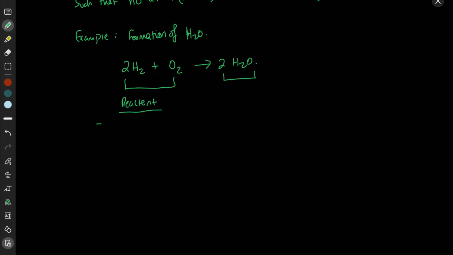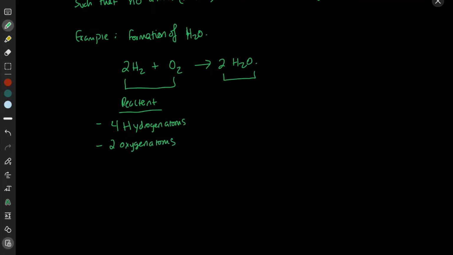Okay, so how many hydrogen atoms do we have? We have a total of 4 hydrogen atoms, right? Because you have a coefficient of 2, which means that there's 2 hydrogen molecules. Now within each hydrogen molecule has a subscript of 2, which means there are 2 atoms per molecule of hydrogen. And in this specific reaction, we're using 2 molecules of hydrogen. So 2 times 2 is 4 hydrogen atoms. Okay? Now on the other side, we have a single molecule of oxygen, but within that molecule of oxygen, you have 2 oxygen atoms. So you have, let's write this hydrogen. And so you have just 2 oxygen atoms.